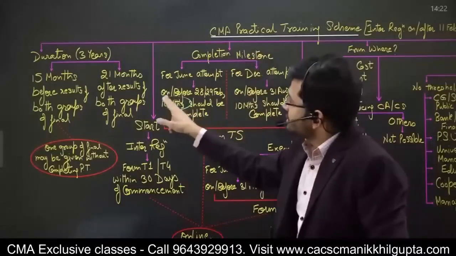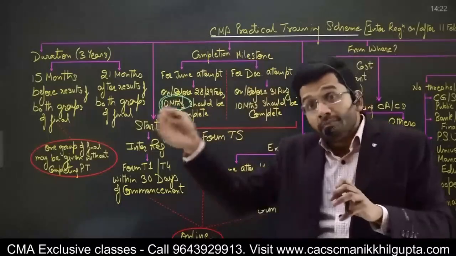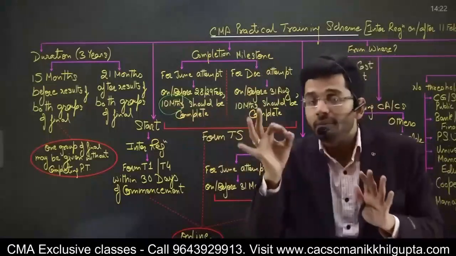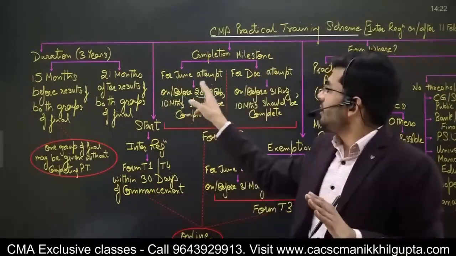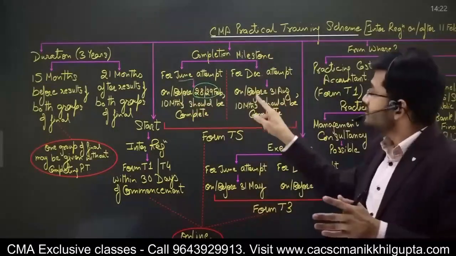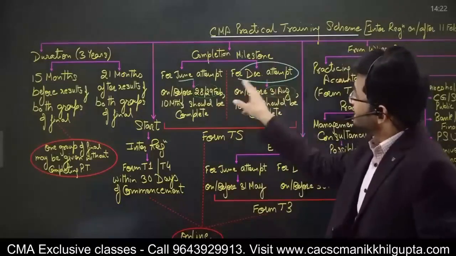So the 10 months certificate you want, this is a completion milestone, 10 months completion you want before appearing in both of the groups of the final. A 10 months completion certificate is required by you. You have to submit this certificate on or before 28th or 29th February if you are appearing for the June attempt. You can submit this certificate on or before 31st of August if you are appearing for the December attempt.